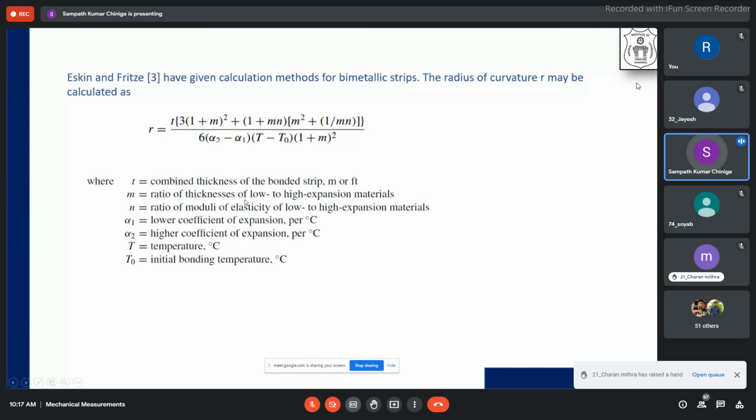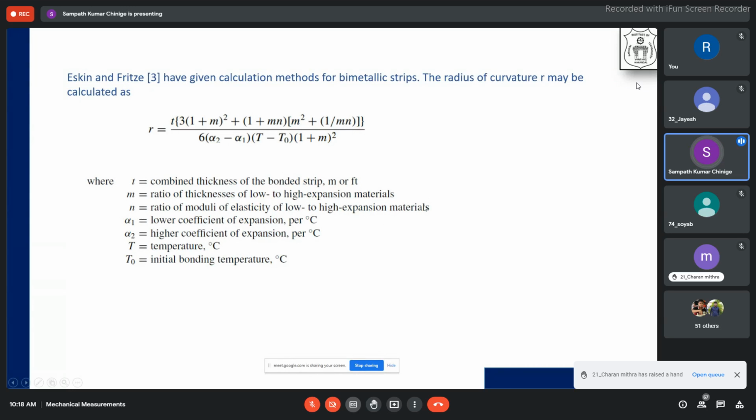T naught is the initial bonding temperature, whatever the initial temperature is. T, capital T, is the temperature at which we are actually seeing the curvature effects. Alpha 1 is the lower coefficient of expansion, and alpha 2 is the higher coefficient of expansion per degree centigrade, at the particular temperature we take. And n is the ratio of modulus of elasticity, capital E1 to capital E2, of the low to high expansion materials.